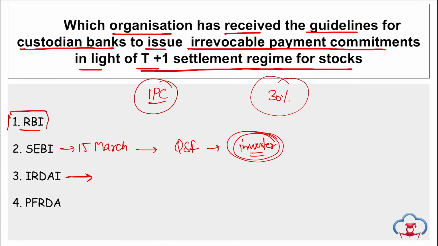Then if we talk about IRDAI, remember Narayana Health, they have received the IRDAI approval to launch health insurance business. Correct. And IRDAI, they have also allowed the healthcare providers to diversify their businesses into health insurance businesses. So coming back, recently Narayana Health, they have received the IRDAI approval to launch health insurance business.